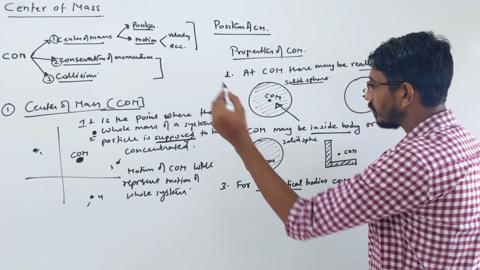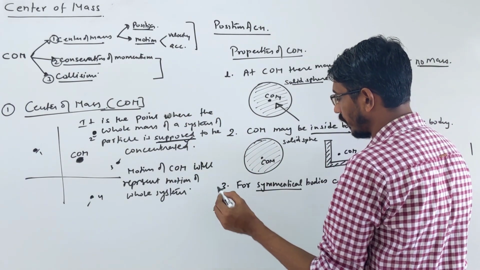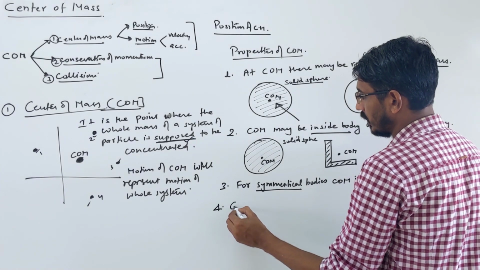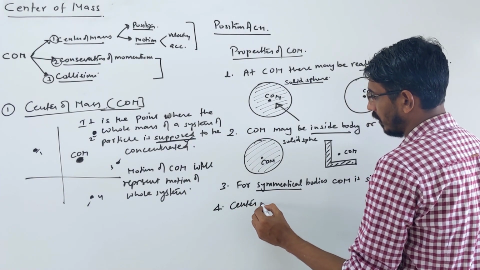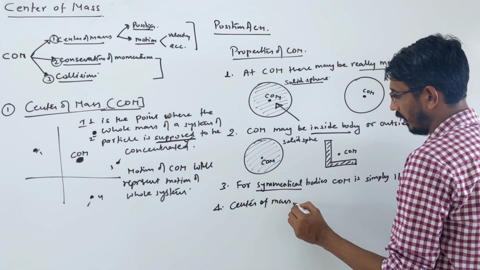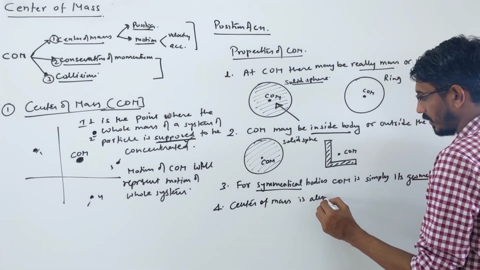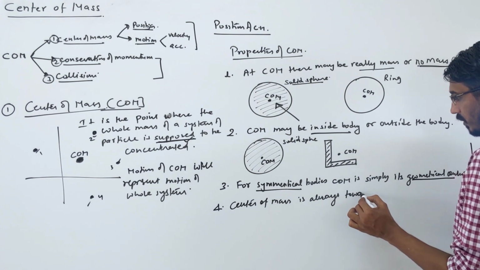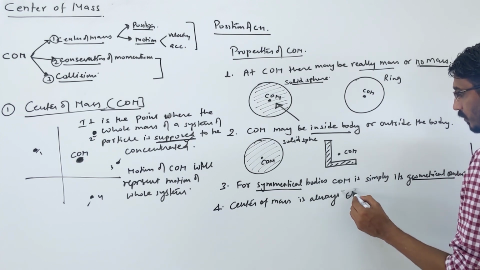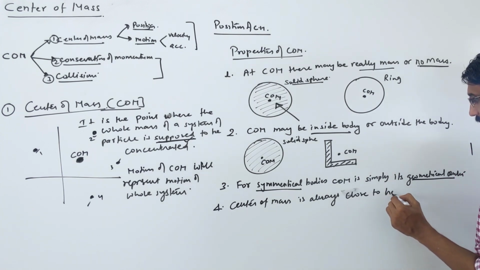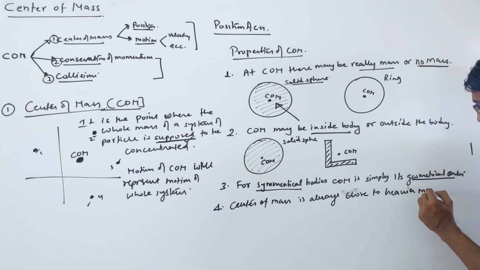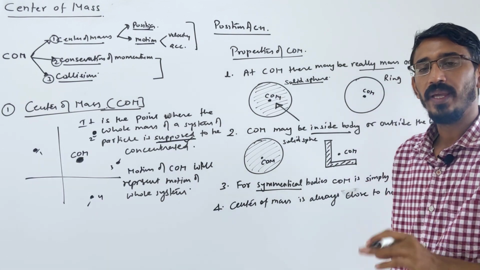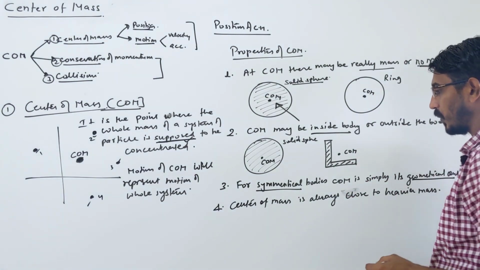Moving on to the fourth property: the center of mass is always towards, or you say close to, the heavier mass. What's the property? The center of mass is always close to the heavier mass.